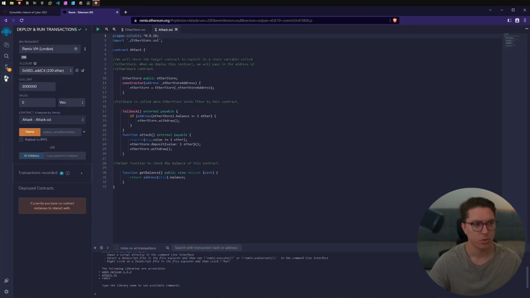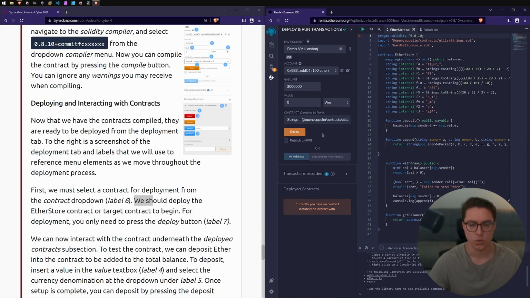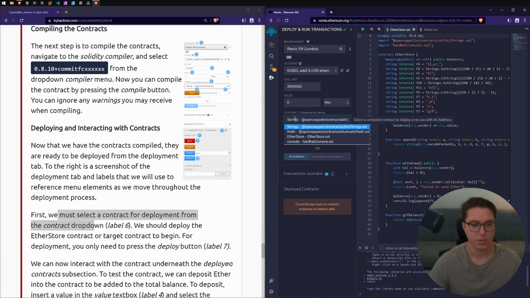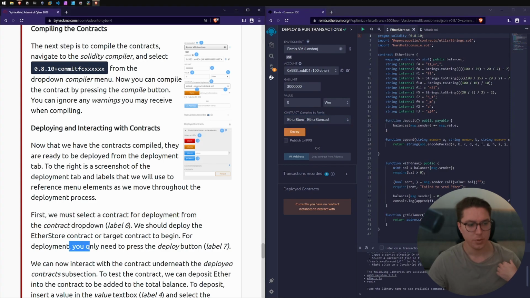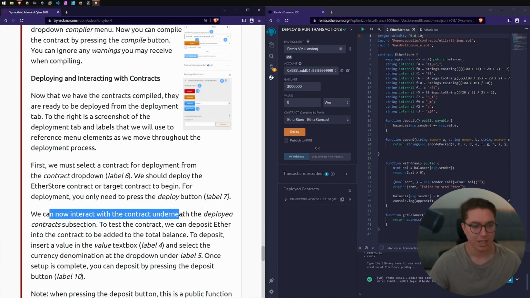So we'll go to the deployment and run transactions. So we'll start with the Ether Store. Under the contract dropdown, use the Ether Store. For deployment, you only need to press the deploy button. Okay. Cool. We can now interact with the contract underneath the deployed contracts subsection.